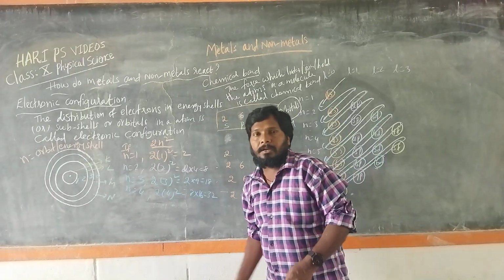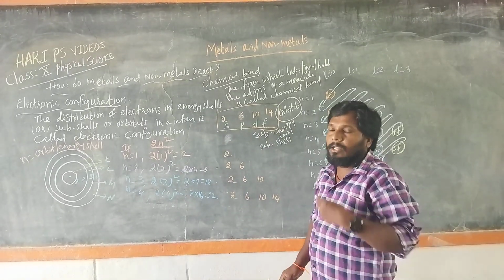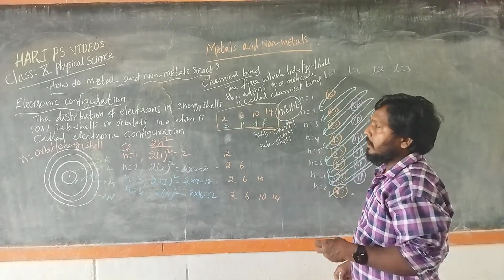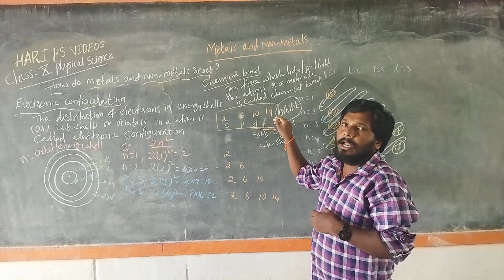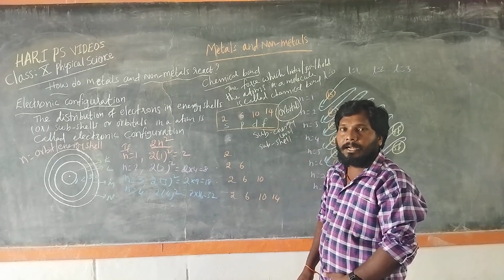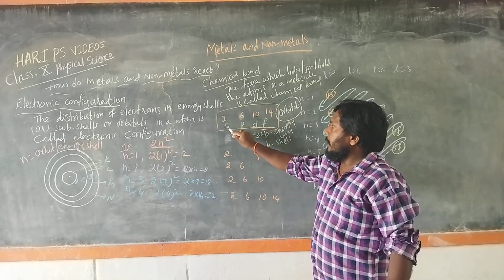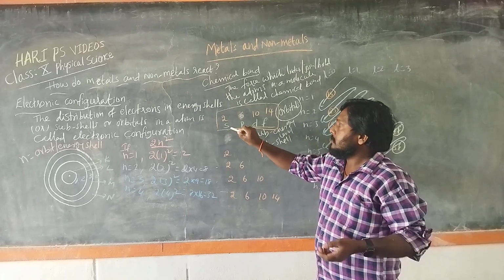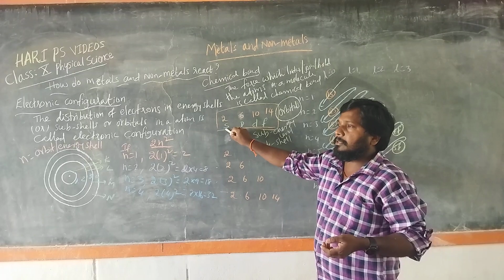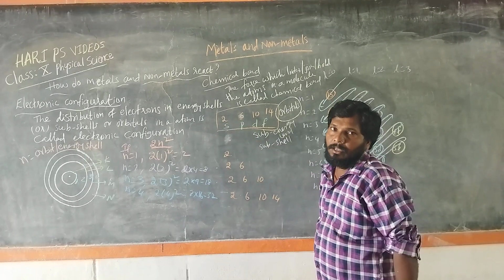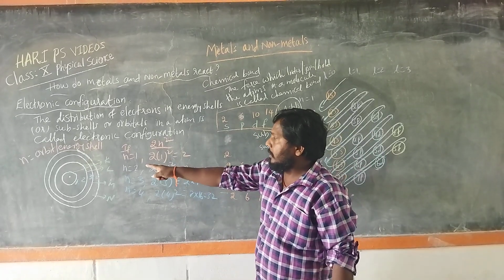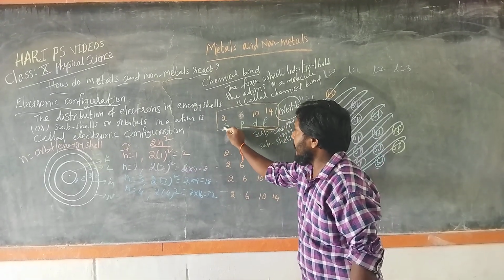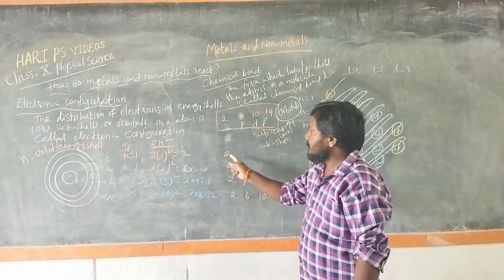So the main energy levels, the main orbits, have their sub-energy levels. The sub-energy levels are called S, P, D and F. So S is the S orbital or S sub-energy level. The S sub-energy level is filled with 2 electrons. So the first energy level has only one sub-energy level, that is S. So how many electrons are able to fill it? 2 electrons.